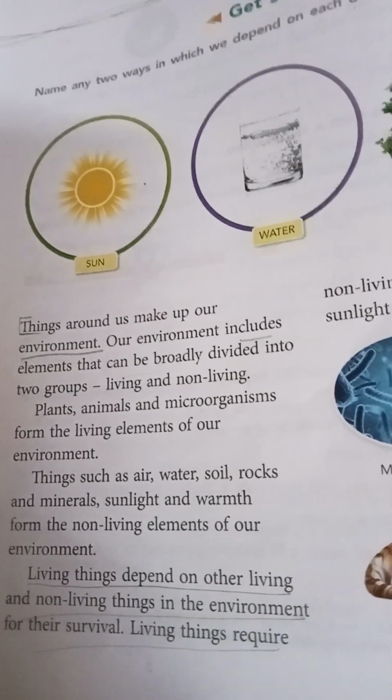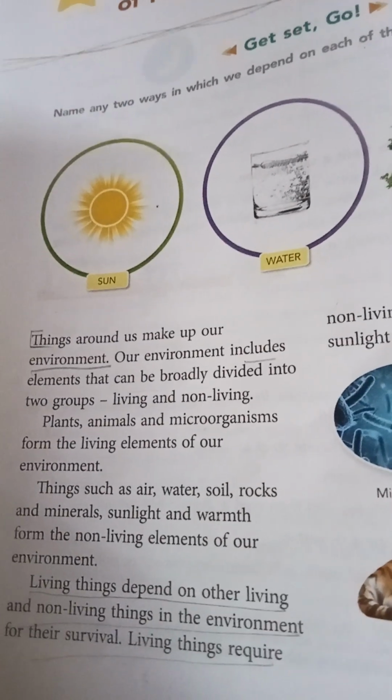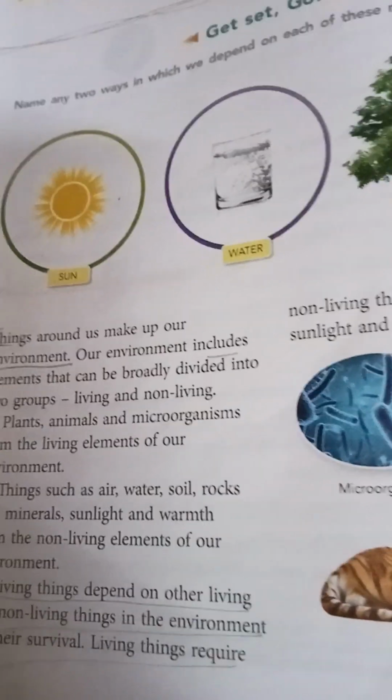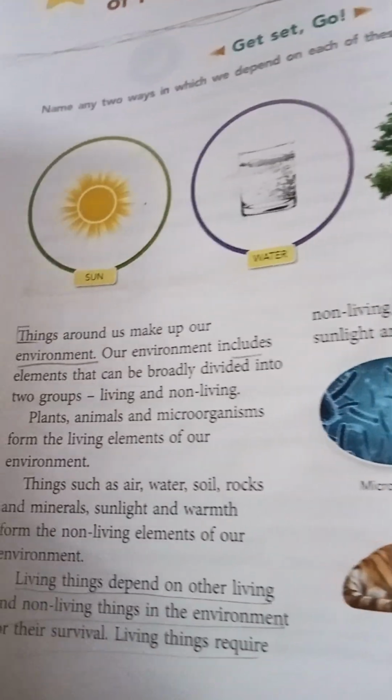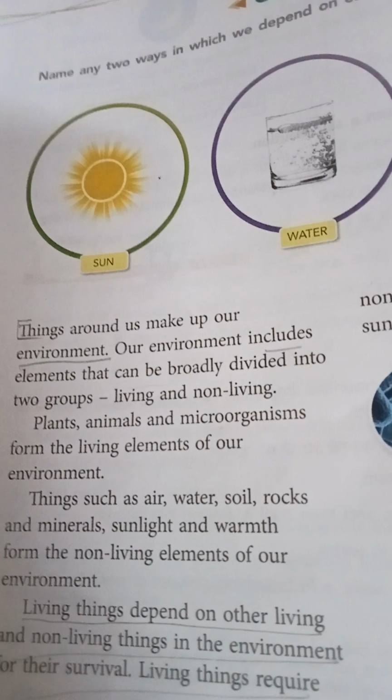Today, I am going to start a new chapter, Interdependence of Plants and Animals. Chapter 7, Interdependence of Plants and Animals. We know things around us make up our environment.